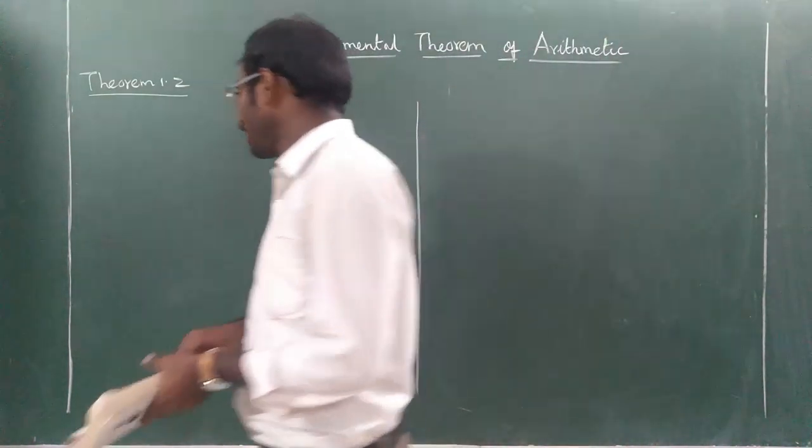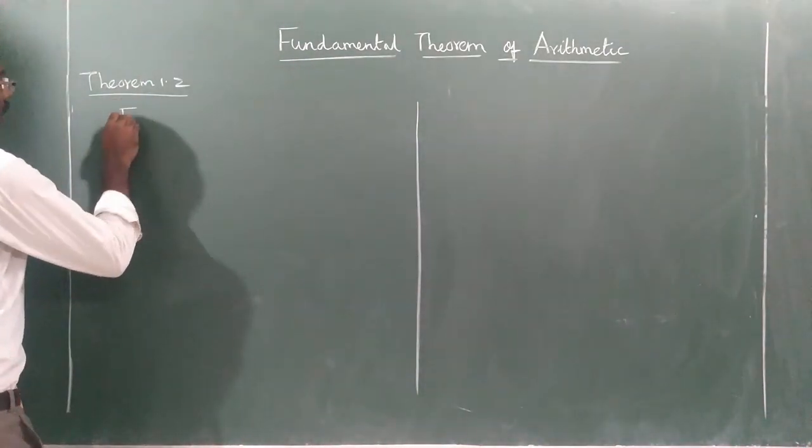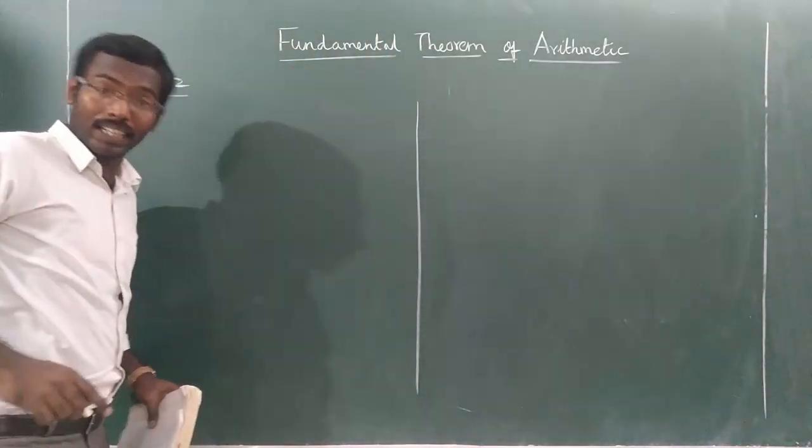Okay. So, the fundamental theorem of arithmetic states that, this Theorem 1.2 is nothing but the fundamental theorem of arithmetic.